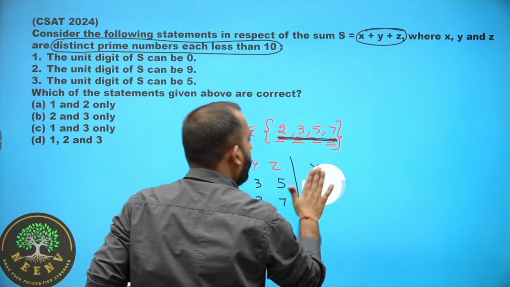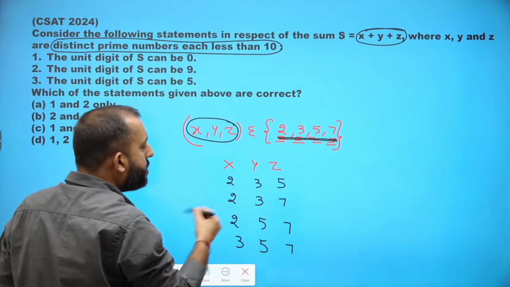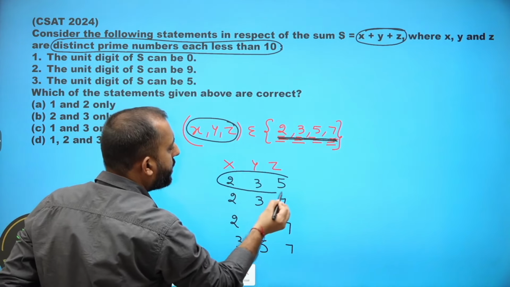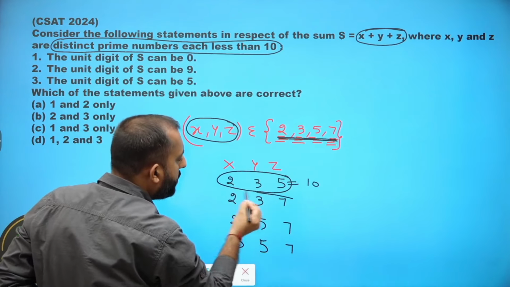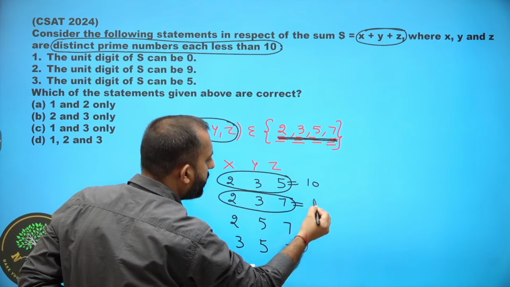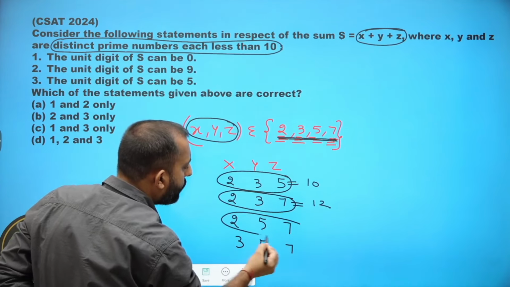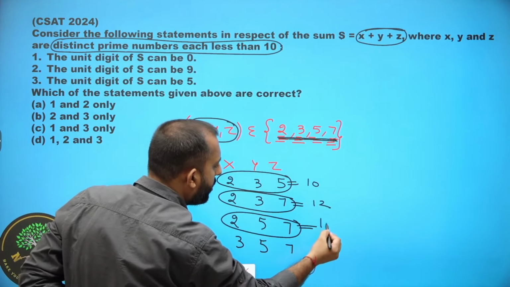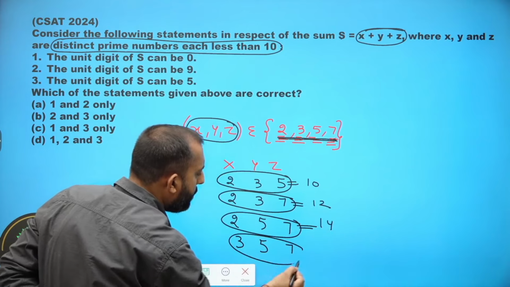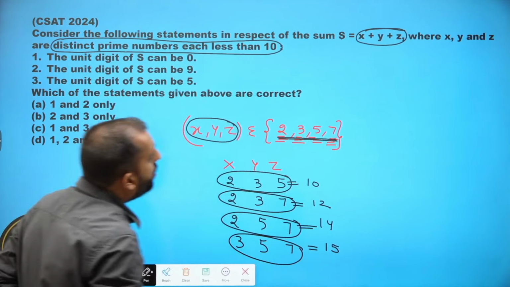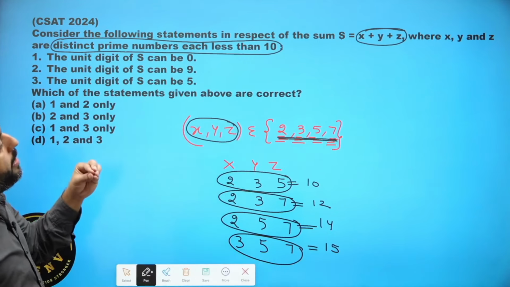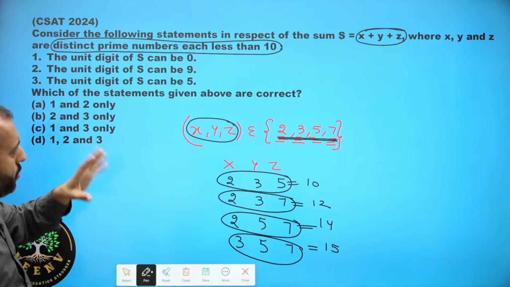Okay. Now, what is S? S is the sum of the selected numbers. So 2 plus 3 plus 5 is what? 10. 2 plus 3 plus 7 is what? 12. 2 plus 5 plus 7, 14. 3 plus 5 plus 7, 15.